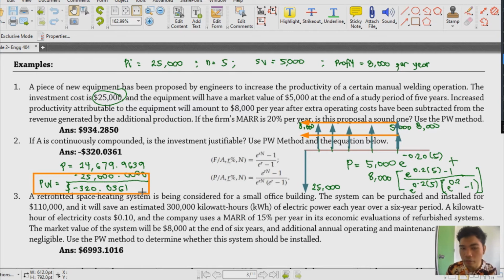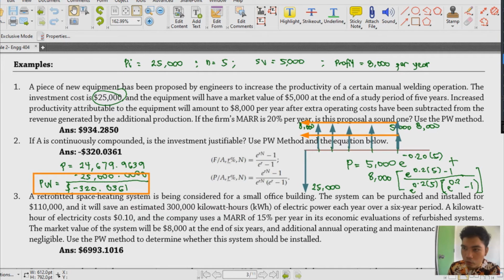So we cannot consider it for this case. So our present worth, MARR, is that simple, right? We're just looking for the present worth and subtracting it from the original investment cost, and if it becomes positive, then we could say that PW is okay, that's justifiable, and if not, then our MARR project is not justifiable.